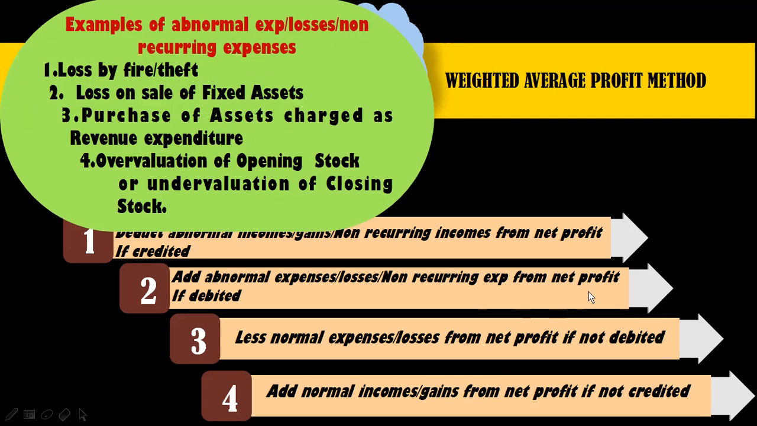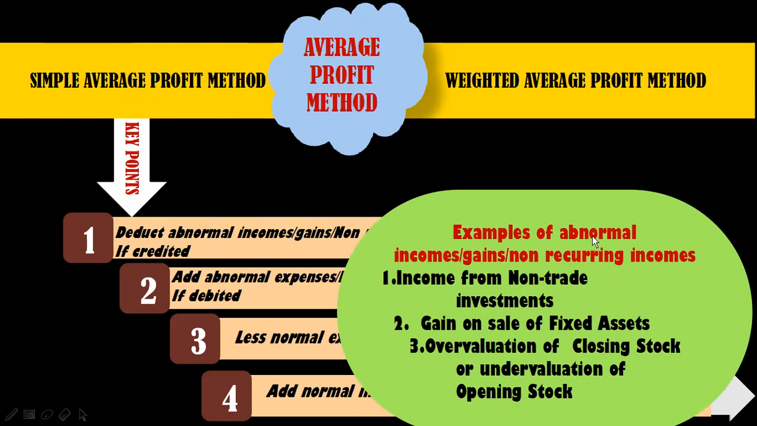These are some examples of abnormal expenses: loss by fire or theft, loss on sale of fixed assets, purchase of assets charged as a revenue expenditure, overvaluation of opening stock or undervaluation of closing stock. These are some examples of abnormal incomes, gains and non-recurring incomes: income from non-trade investment, gain on sale of fixed assets, overvaluation of closing stock or undervaluation of opening stock.